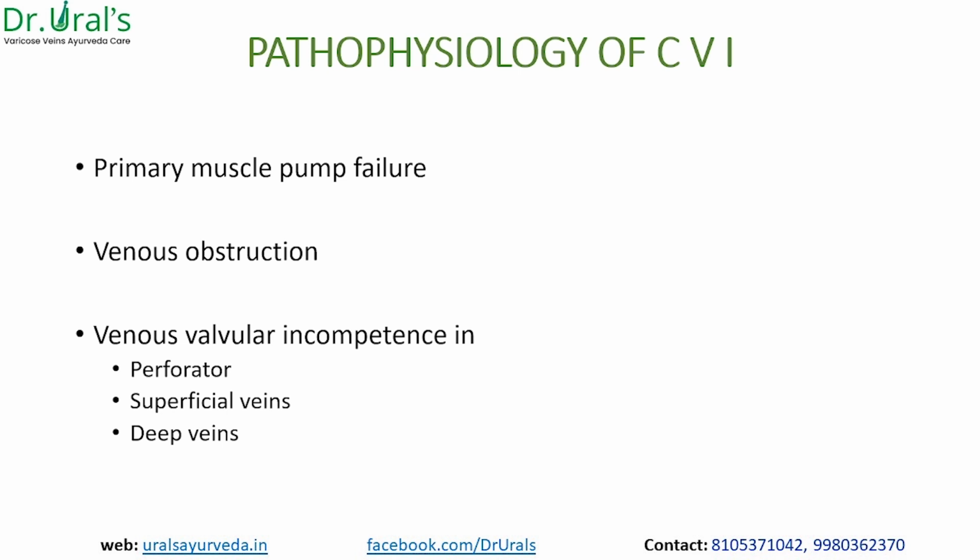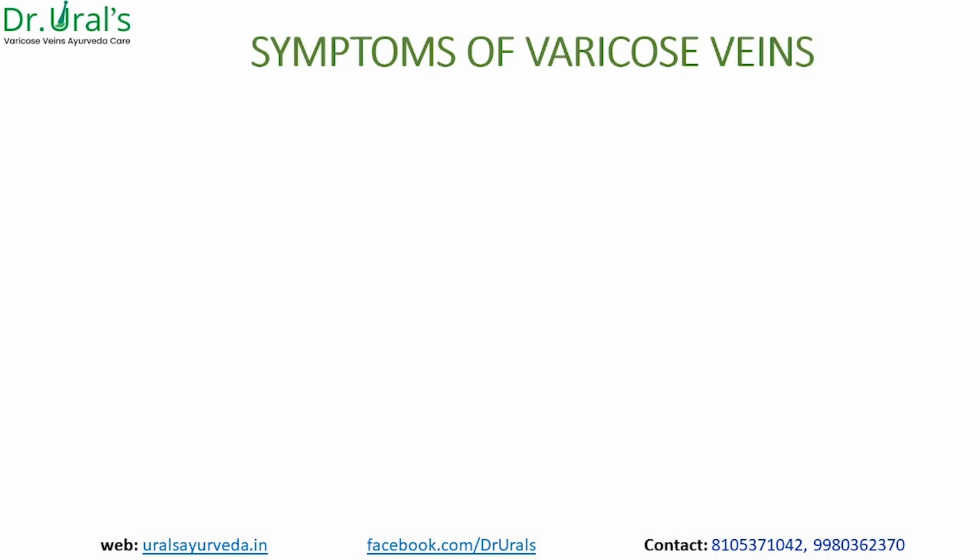So these are, one is always related to another. If there is a perforator insufficiency, that will be creating a pressure over the superficial veins. If there is a deep one, that will create a perforator pressure and then the superficial. So any one hamperment will lead to the others, but gradually, it depends. It's not all of a sudden it happens.